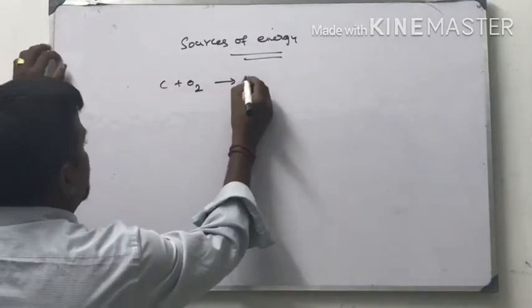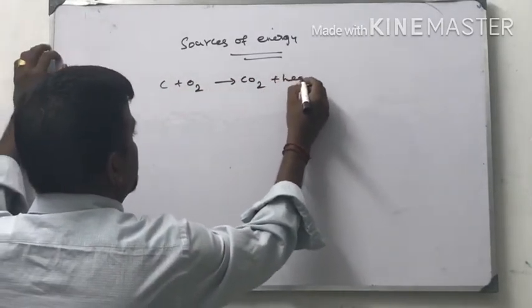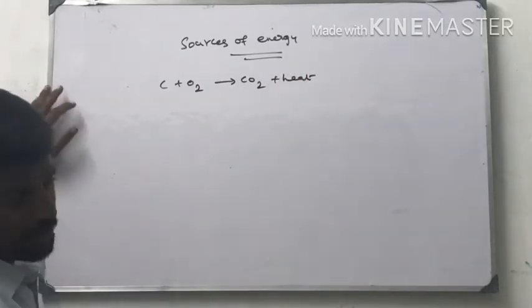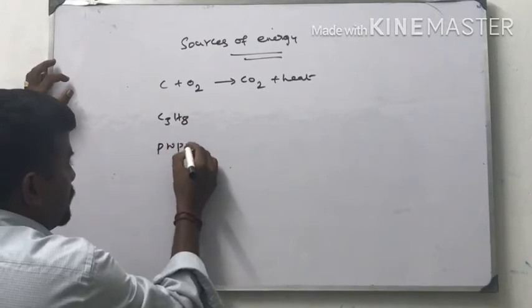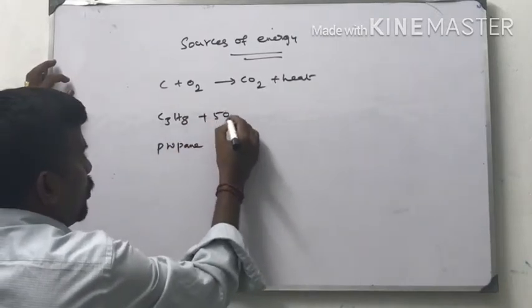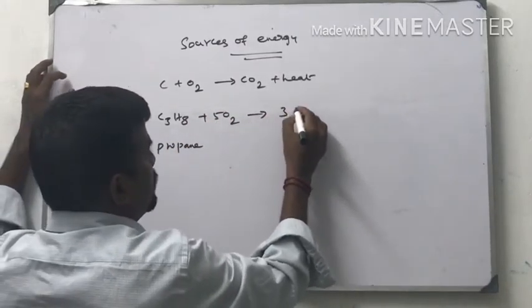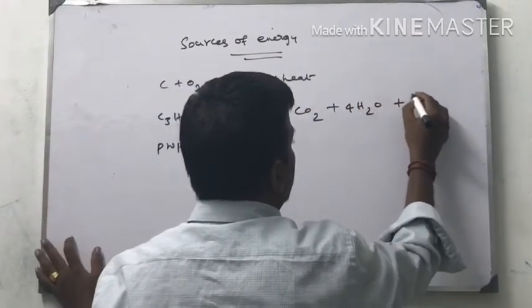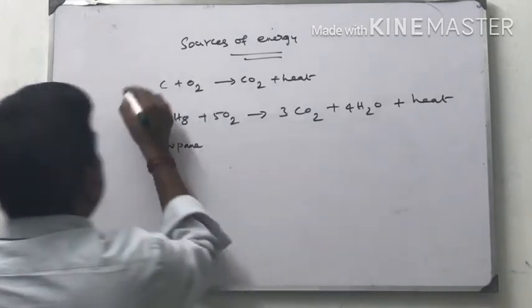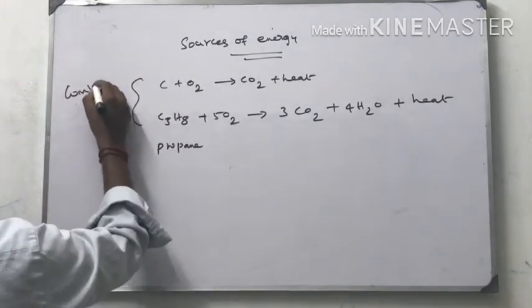Carbon plus oxygen gives carbon dioxide plus heat. This is a combustion process. C3H8, propane, reacts with 5O2 and gives 3 carbon dioxide plus 4 H2O, the water molecule, plus heat energy. So these are examples of combustion process.